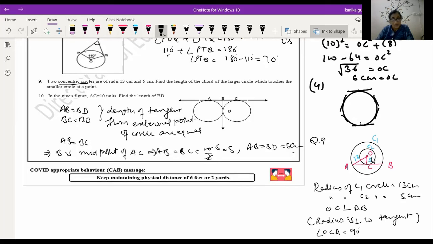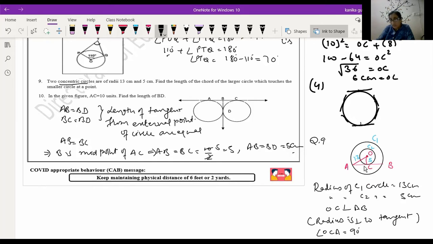These are called concentric circles. So here O is the center and you are given OA, that is the radius of the biggest circle, equal to 13 centimeters, and OC, that is the radius of the smaller circle, given to you as 5 centimeters. Now you have to find the length of AB.